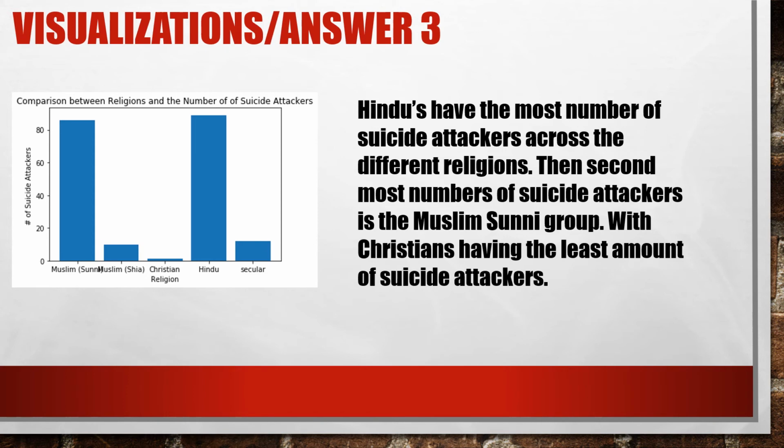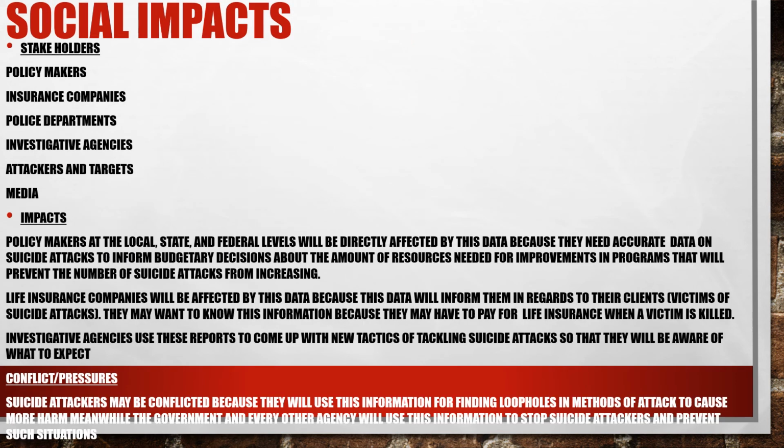So there's a couple of reasons why this data would be important to certain groups of people, and it'll be important to a couple of stakeholders, which should be the policymakers, the insurance companies, police departments, investigative agencies, attackers and targets, and the media. The policymakers will want to use this information because they would need to have accurate data on suicide attacks in order to inform